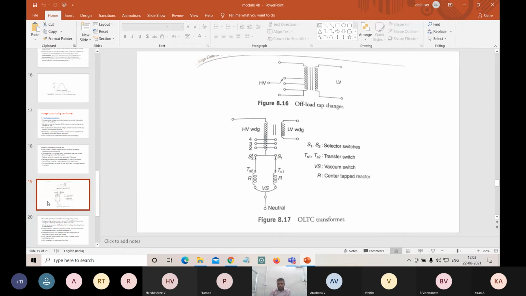Always remember, the primary side means the terminals which are connected at the supply side or the source side, and the secondary windings are the windings which are connected at the load side. So this is the concept.